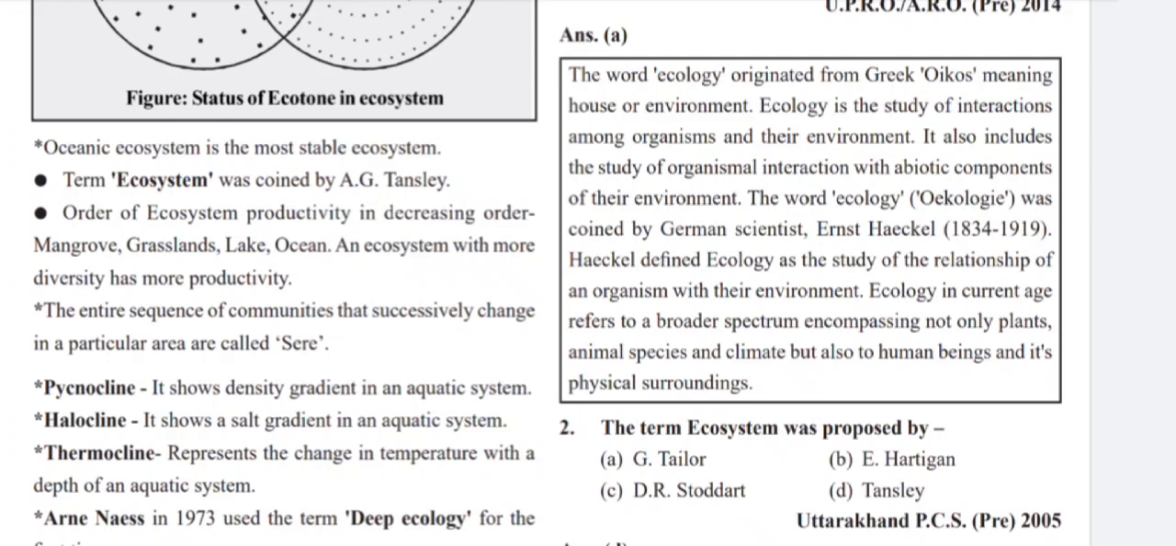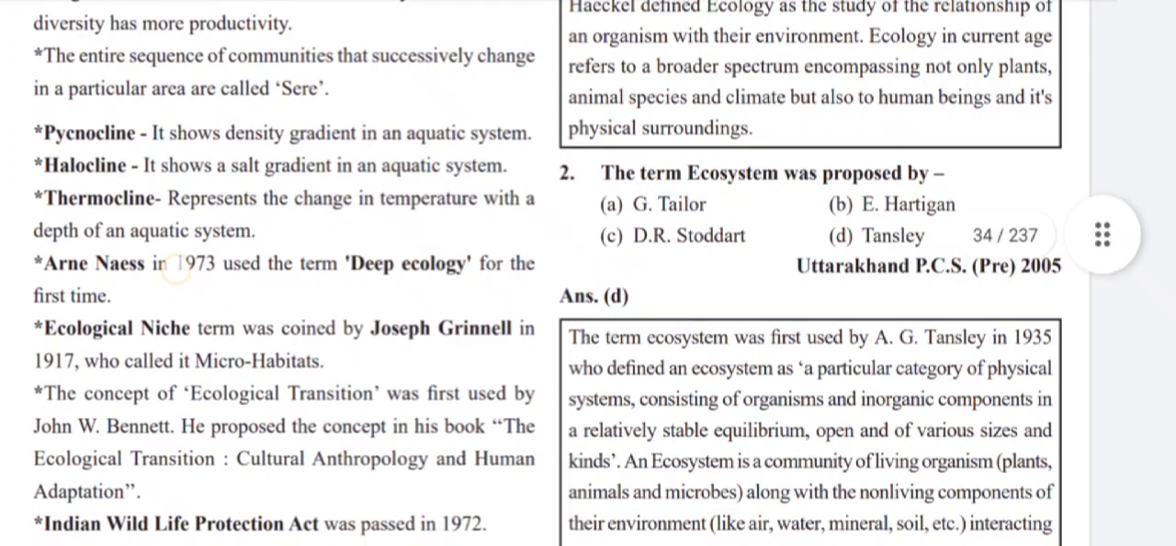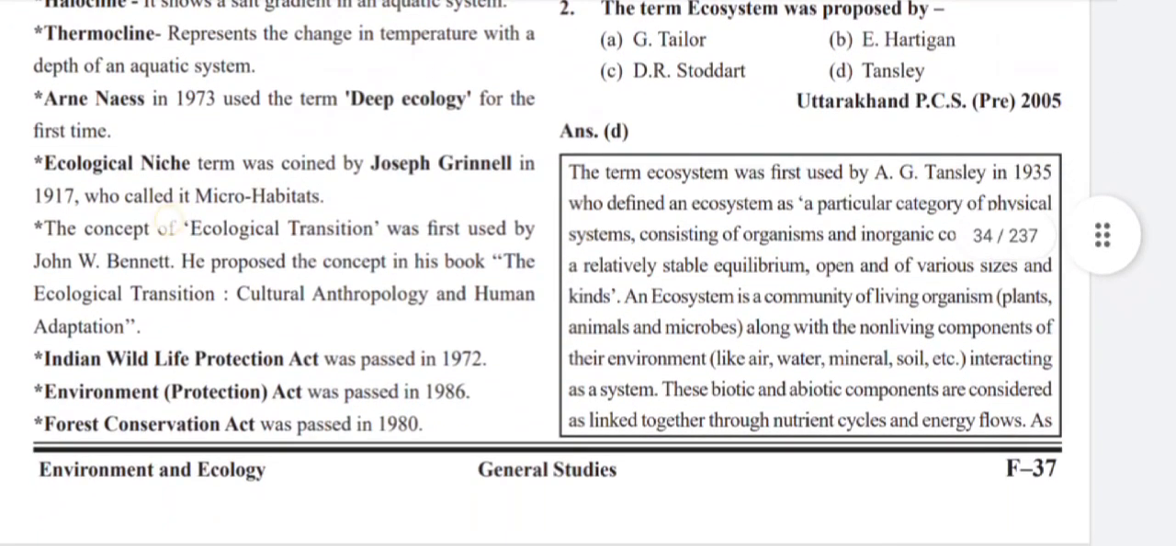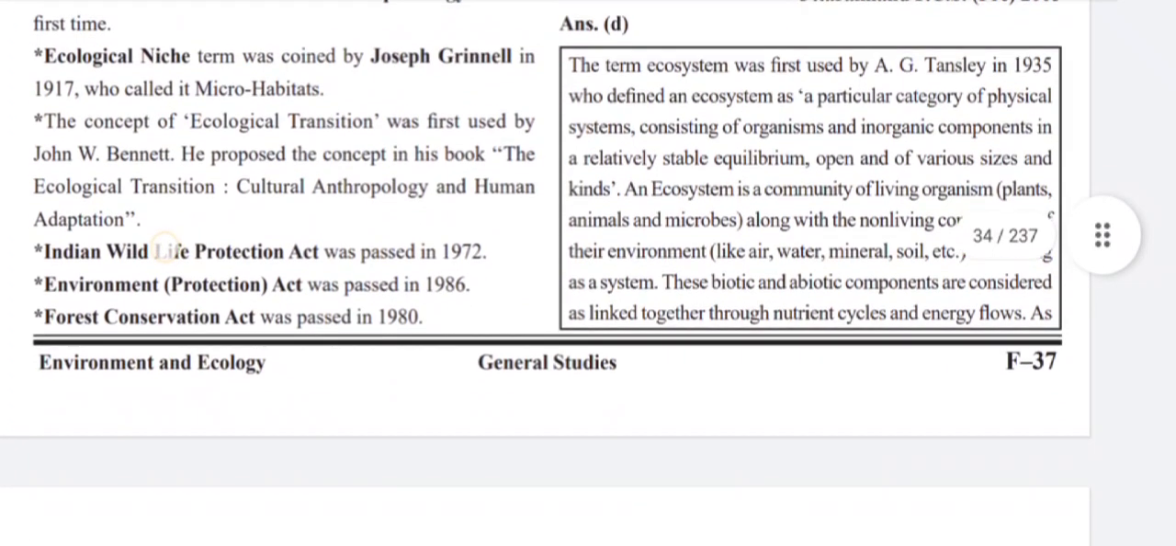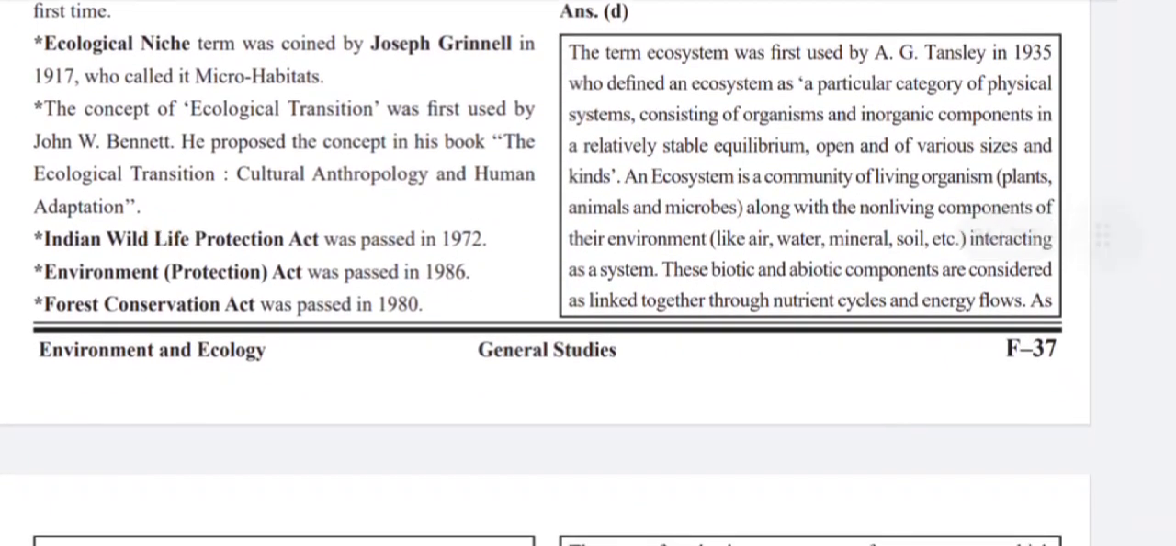Ecology in the current age refers to a broader spectrum, encompassing not only plants, animals, species, and climate but also human beings and their physical surroundings. The term ecosystem was proposed by Tansley. The term ecosystem was first used by A.G. Tansley in 1935, who defined an ecosystem as a particular category of physical systems consisting of organisms and inorganic components in a relatively stable equilibrium, open and of various sizes and kinds.